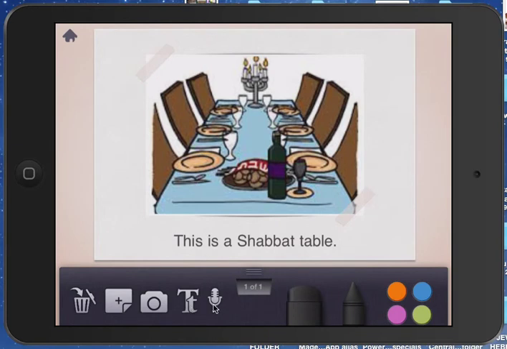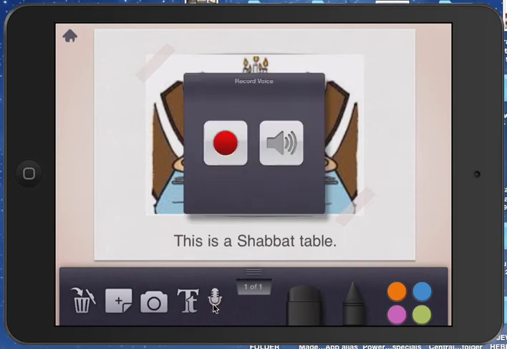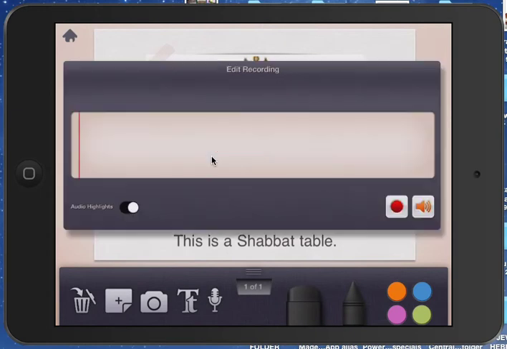Now, you see this microphone over here? If we click on the microphone, we can record something. So let's hit the record button. See the record button over here? And let's tap on it. It's recording right now. And let's simply say, this is a Shabbat table. When we're finished, we hit the red button again.